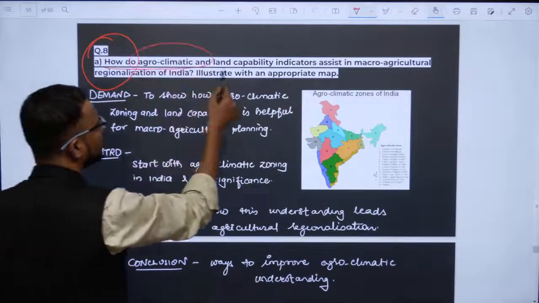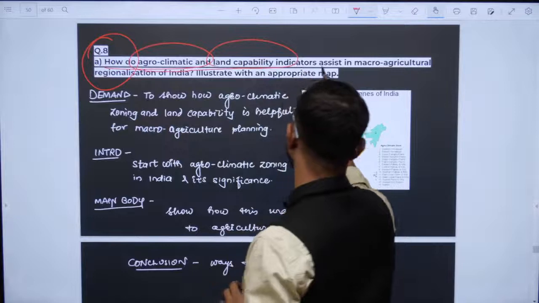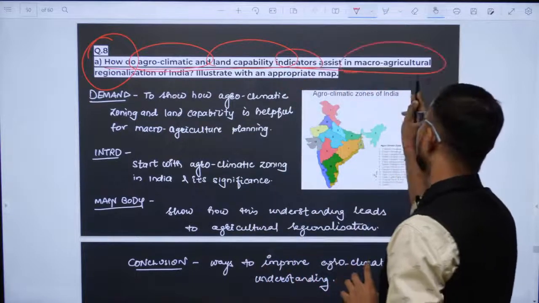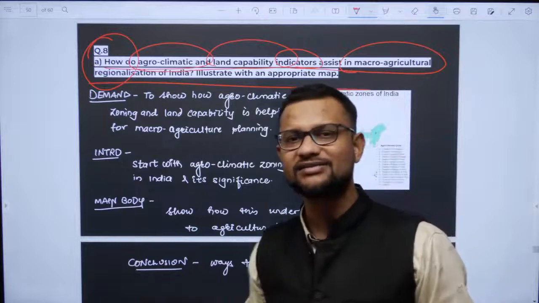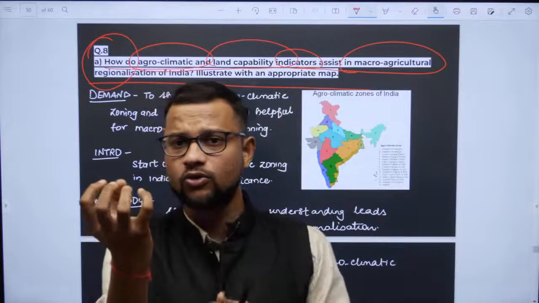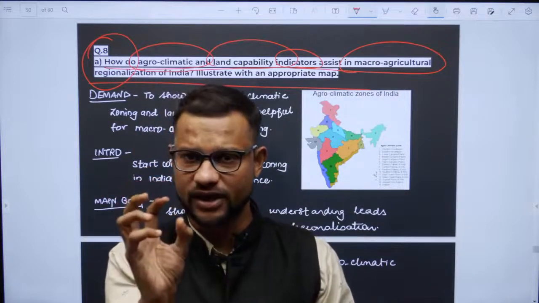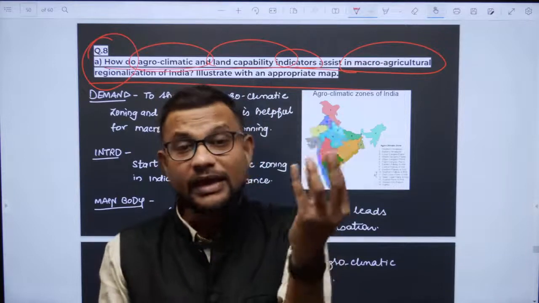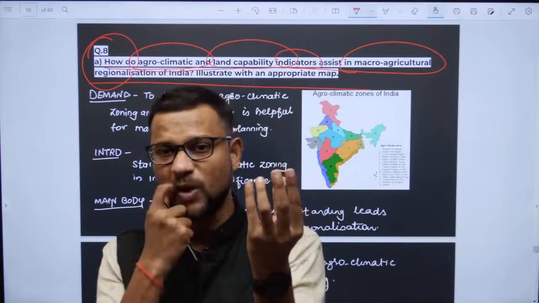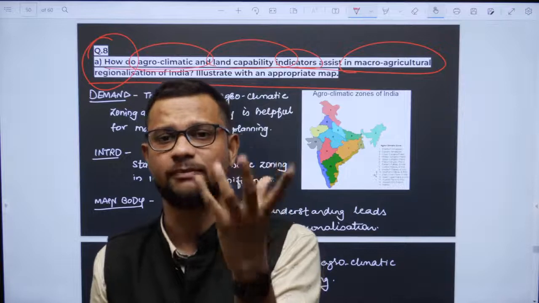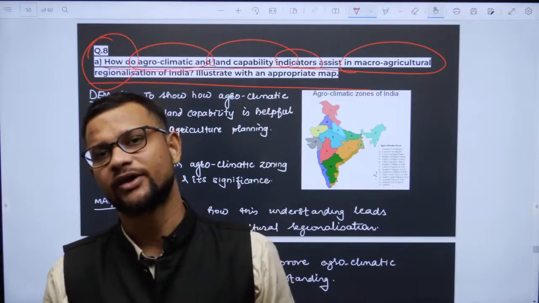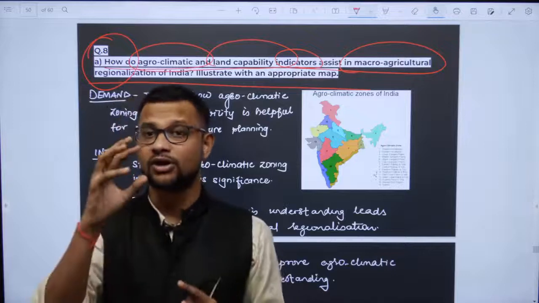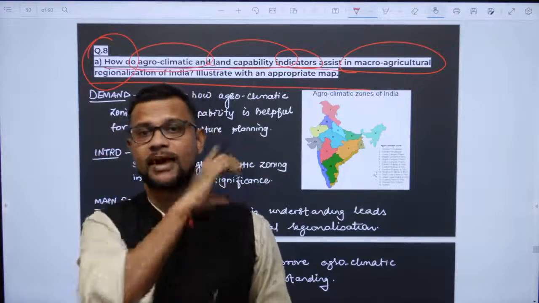How do agroclimatic and land capability indicators assist in macro agriculture regionalization of India? So it is simply asking how agroclimatic zonations in India will be helpful for macro agriculture regionalization and planning. That is the question's meaning, right? So over here, introduce what agroclimatic zones are, and draw a map.